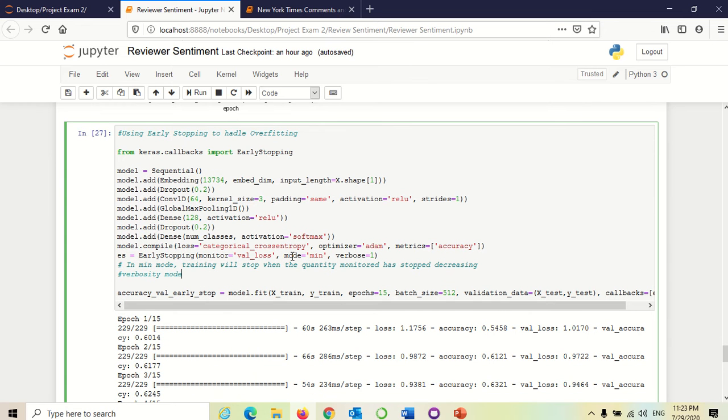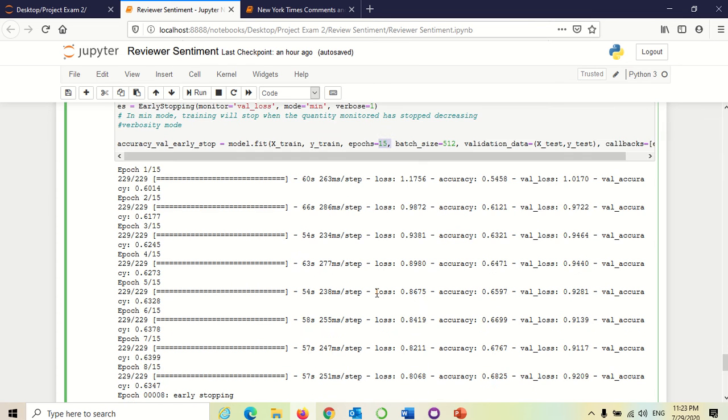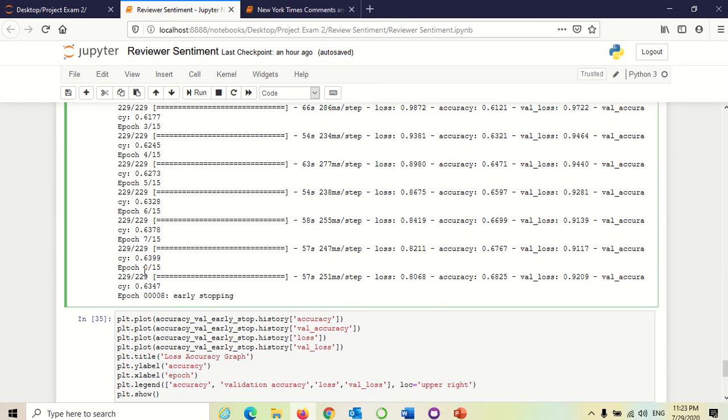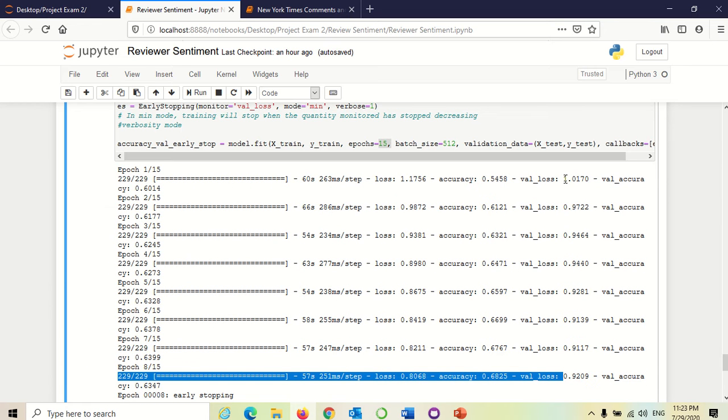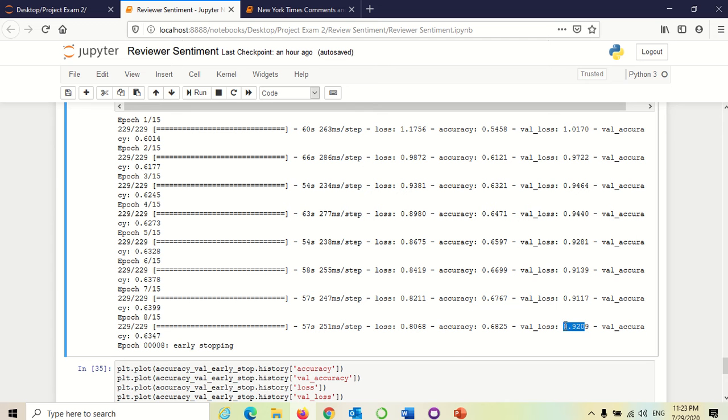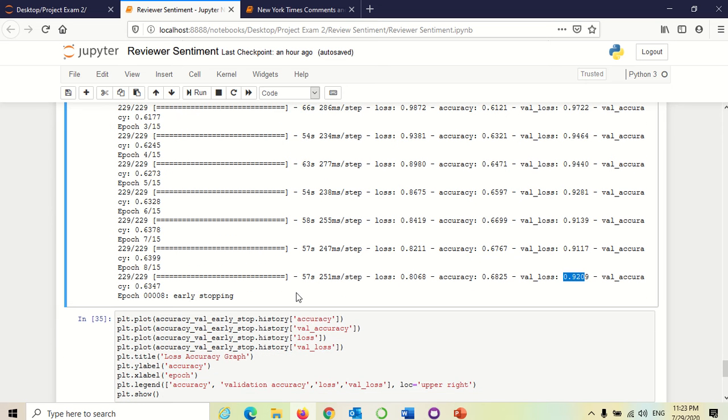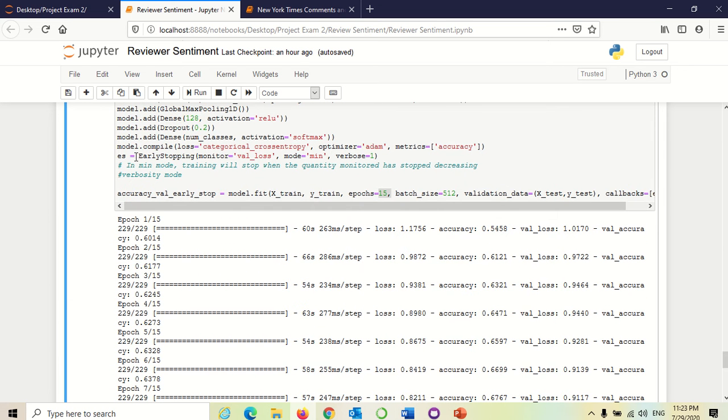When I put validation loss and mode as minimum with the number of epochs as 15, you can see it stopped at the 8th epoch. It increased from 0.91 to 0.92. Initially it was 1.01 and it reduced until 0.979494929191. When there is an increase, early stopping got triggered and it stopped. We define early stopping here and pass it as a callback in the model fit.